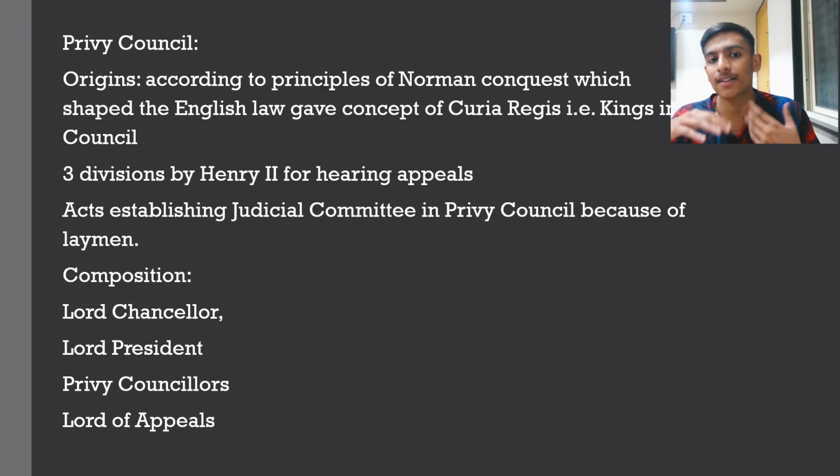And many acts established a judicial committee in the Privy Council, because at that time there were not well educated people in law, there were laymen. For them, these acts established the judicial committee. So what exactly was the composition of the Privy Council? There were mainly four significant people: first the Lord Chancellor, then the Lord President, Privy Councillors, and Lord of Appeals. These were the designations in the Privy Council.